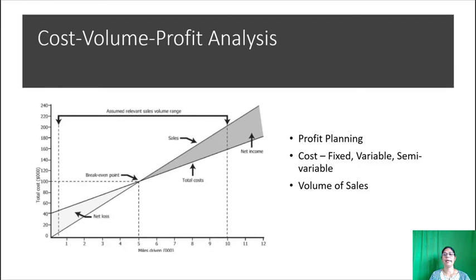Cost volume profit analysis. This is an important tool of profit planning. The costs are divided into fixed costs, variable costs, and semi-variable costs, as these costs change with the change in the output but not in the same proportion. The volume of sales, or the quantity of sales, to earn a desired profit can also be ascertained. So the knowledge of cost, volume, and profit analysis is essential for taking important decisions about production as well as the profit.